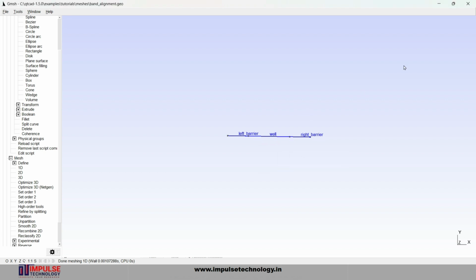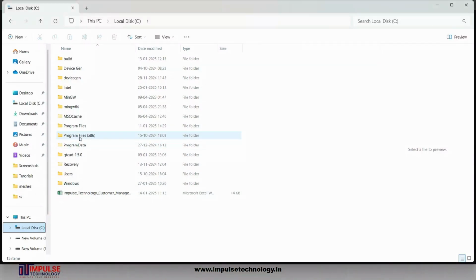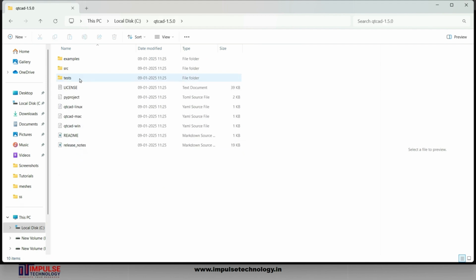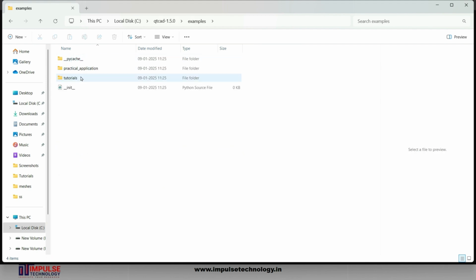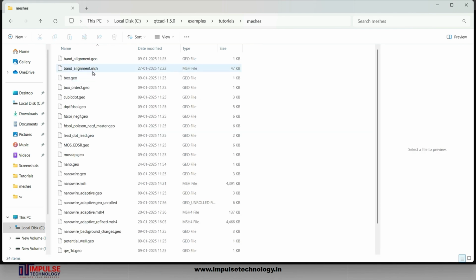If we close the Gmsh software and move to the QTCAD folder, in the same folder where you open the band alignment geometry file, a mesh file has been created. From the workflow of QTCAD, our 2 steps are complete. And the third step is QTCAD, where we define device parameters, device creation, plot the mesh and implement the solver and plot some band diagram.